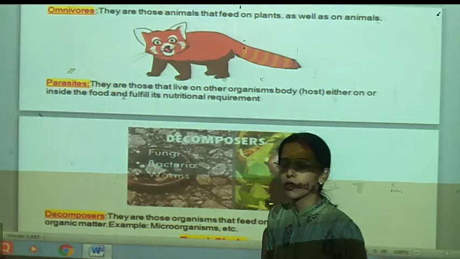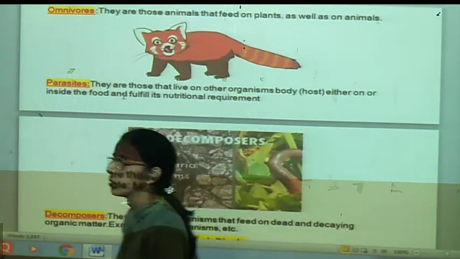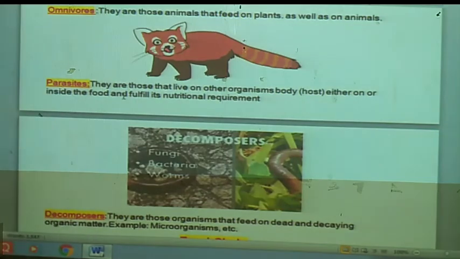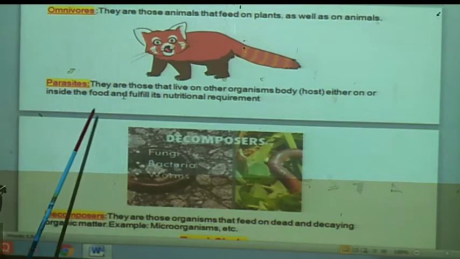Some human beings also eat meat as food as well as vegetables from green plants. Therefore some human beings are omnivores.